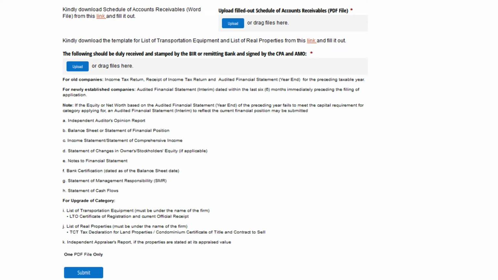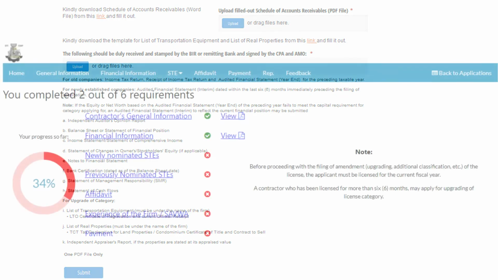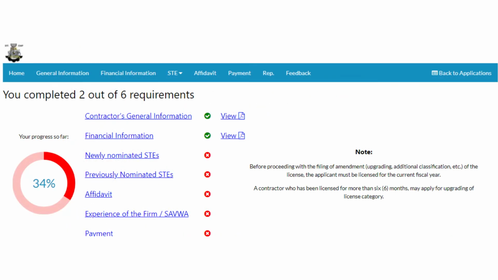Once complete, the applicant may now click on Submit button to save changes. The applicant will be redirected to the home page again reflecting updates on the progress tracker. The applicant may now proceed with providing details on its newly nominated STEs, if applicable.